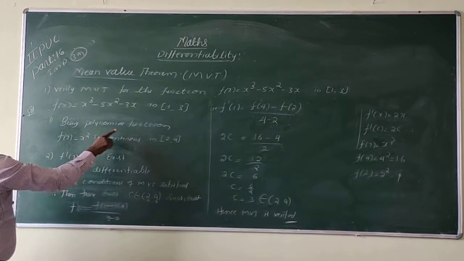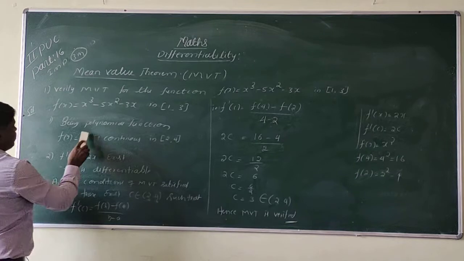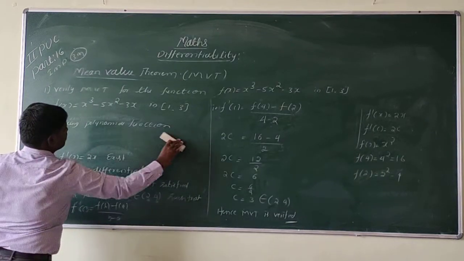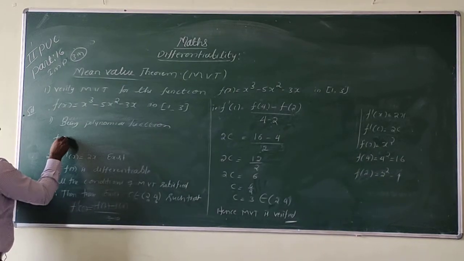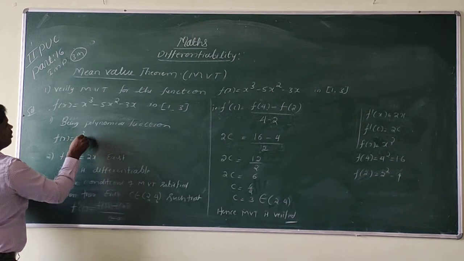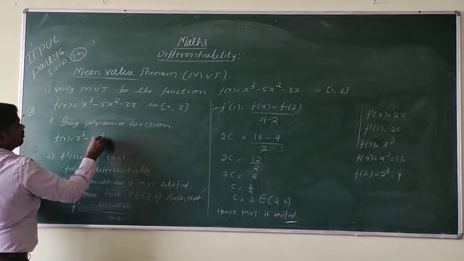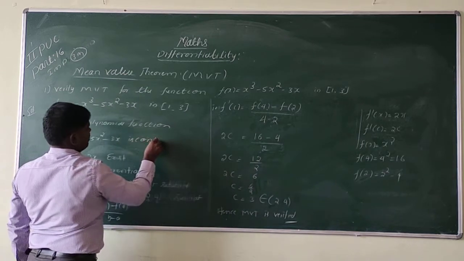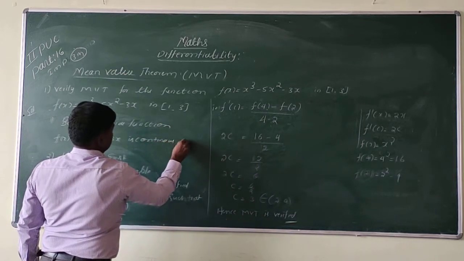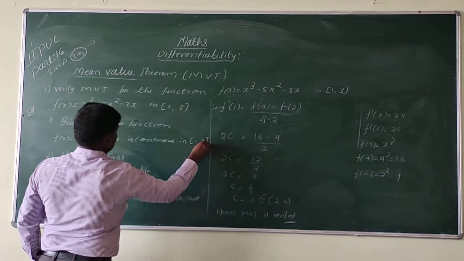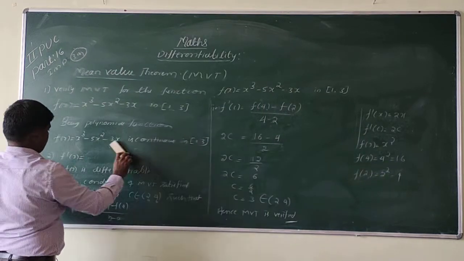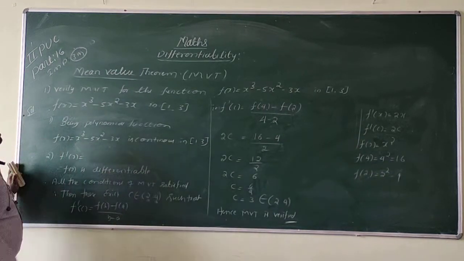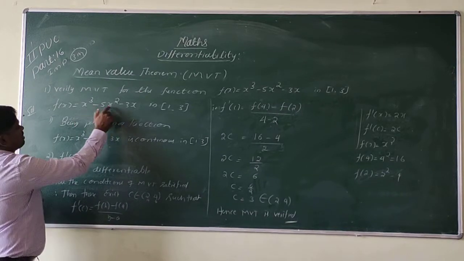Okay. So being a polynomial function, f of x is equal to x cube minus 5x square minus 3x is continuous in 1 comma 3. So f dash of x is obtained by differentiating this equation.